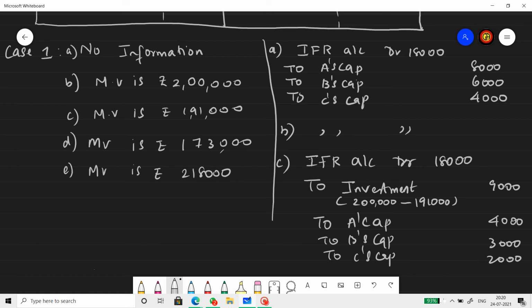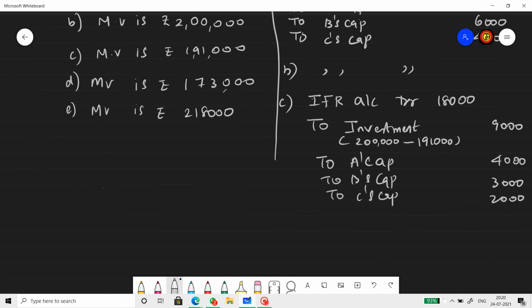Now the D case. Let's do the D case. Market value of the investment is 1,73,000. Book value was 2 lakh. Hope you remember, that's there in the balance sheet. Market value is 1,73,000. Book value is 2 lakh. Now what is the difference? Find out the difference and transfer that to the IFR account.